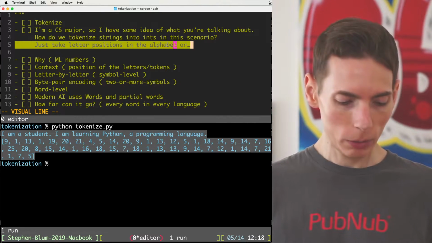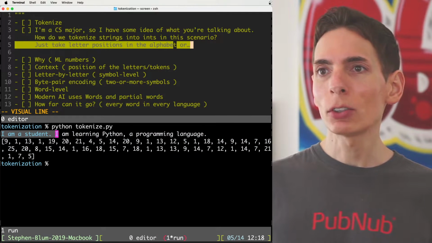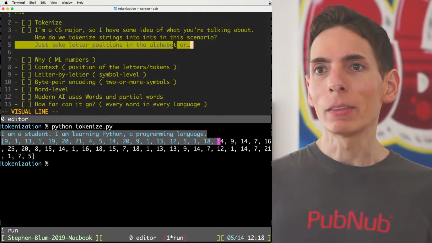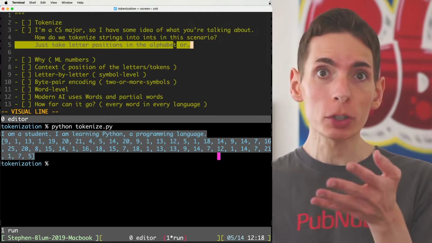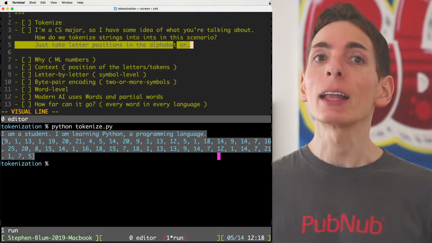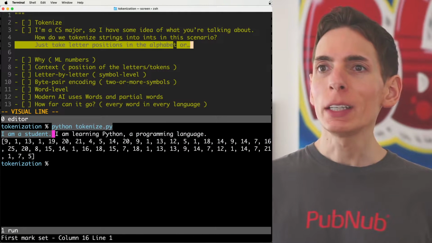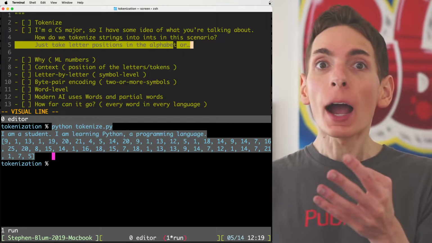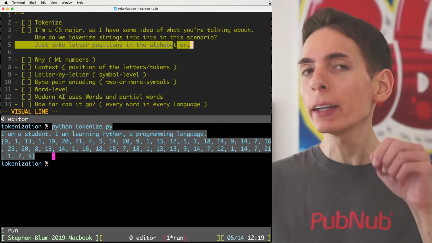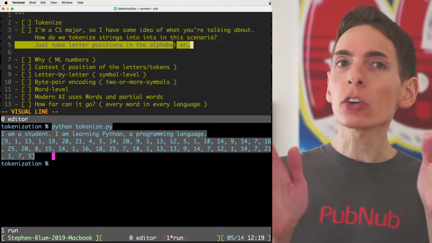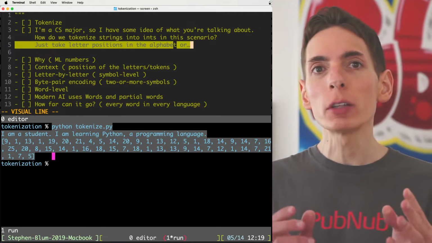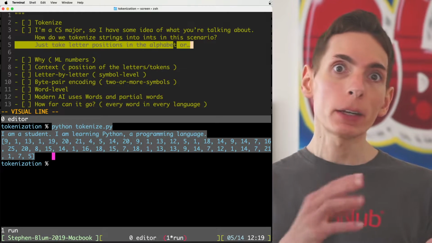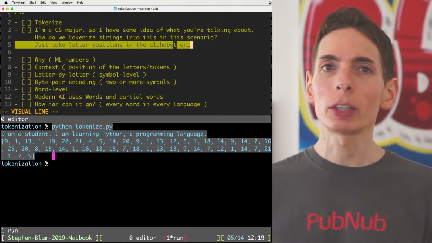Let's say the string here we have, I am a student, I'm learning Python, a programming language. Now we've got a sentence, a couple sentences here, right? And then below that is a tokenized version of that sentence representing a letter by letter tokenization. We need to do this process so that the most modern AI machine learning algorithms that exist right now, the frontier, the bleeding edge of technology, mandates that all the data is transformed into numbers, so that we can do matrix multiplications in the deep learning process.